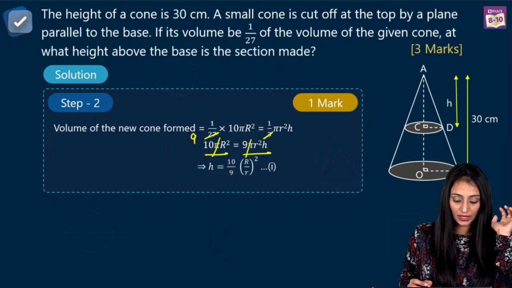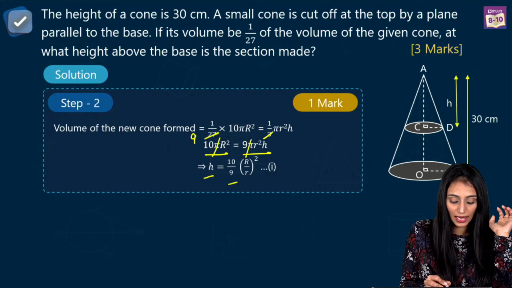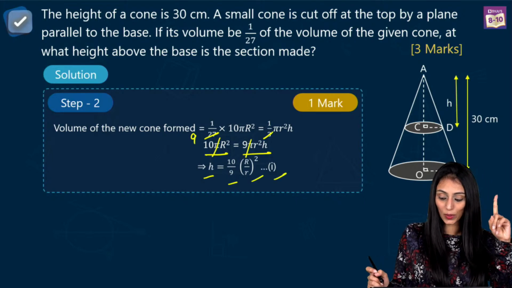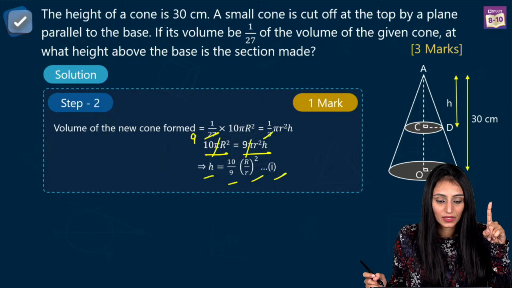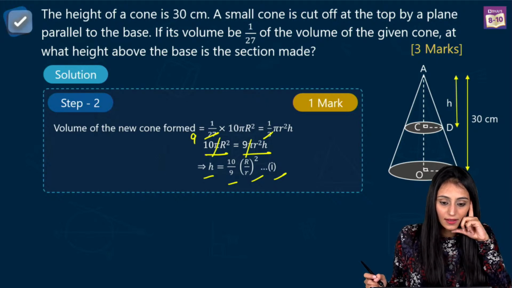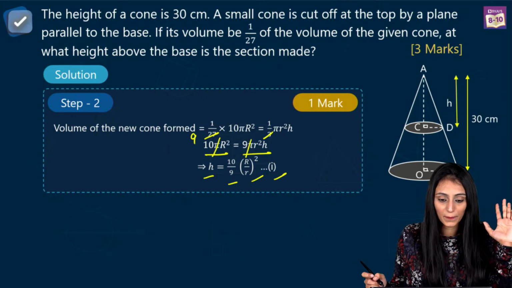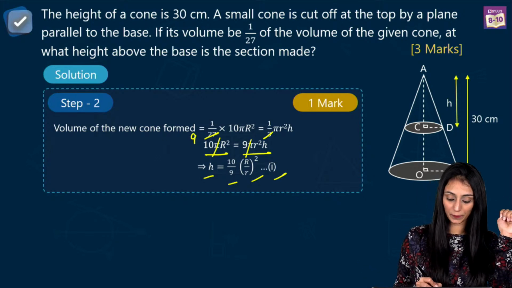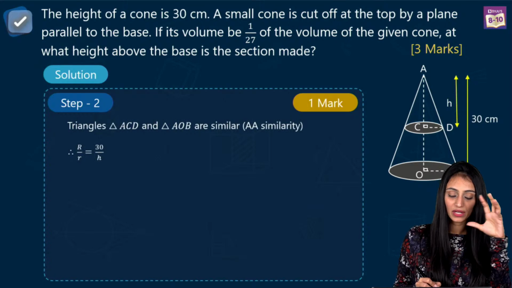Okay, so what do we have at the end? We have h equals to 10 upon 9 (R by r) whole square. That's our equation number 1. I hope this much part is clear to everyone. I'm not discussing frustum. Okay, let's move ahead. So we have framed an equation.